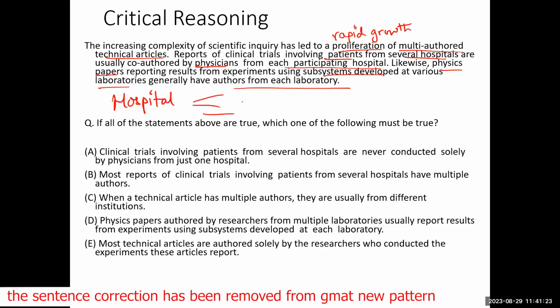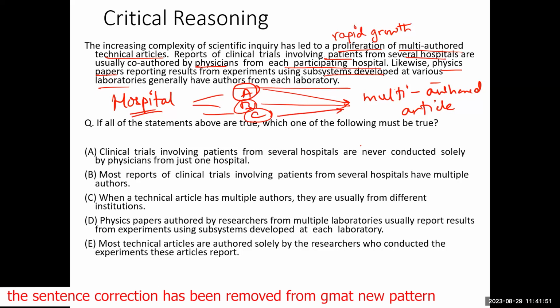It has 3 departments, A, B, C. Now there is a multi-authored article that has come from this hospital, and a person from A, a person from B, and a person from C. There's one person from all these 3 departments. They have given the input. When you have such a situation, then this article will have an input